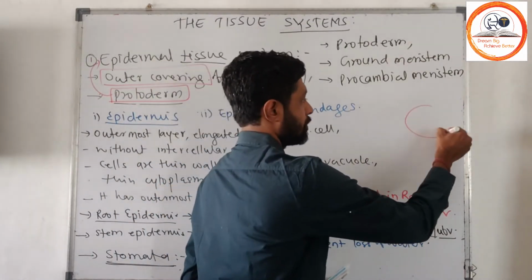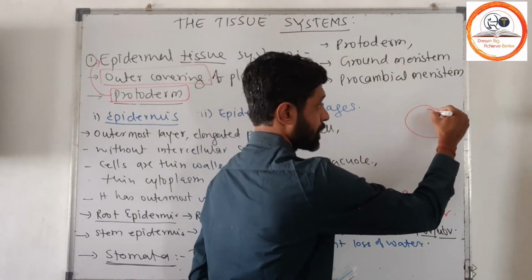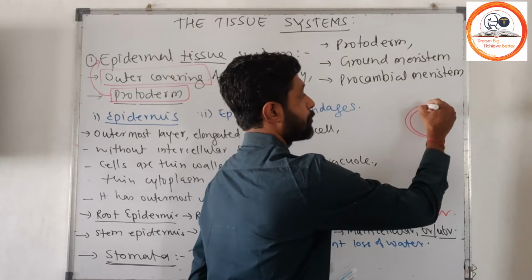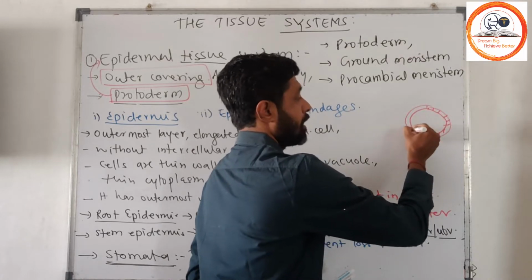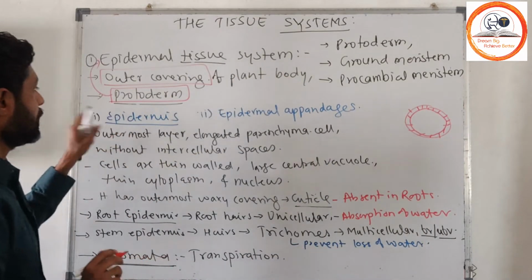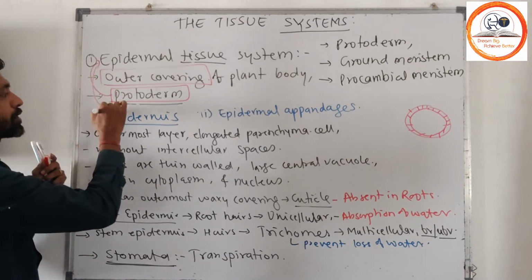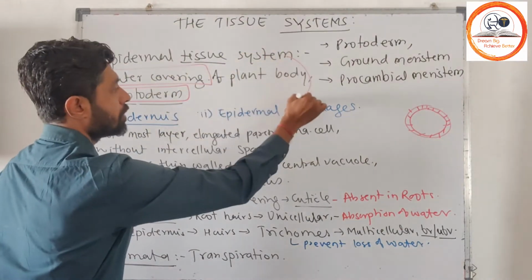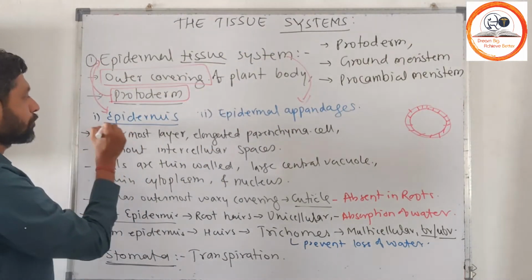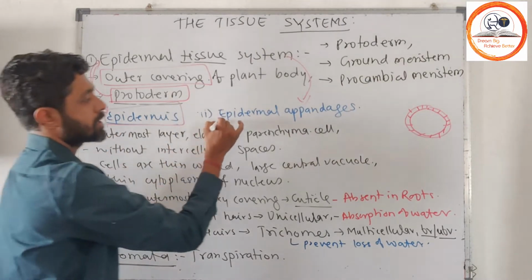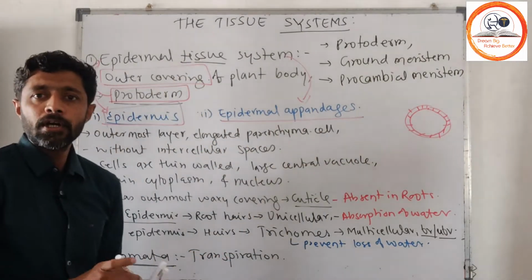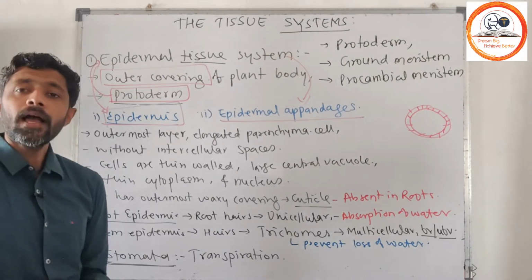Suppose here we have a plant, and we are taking a transverse section of it. This outer covering will be formed by epidermis. The epidermal tissue system has two categories: first epidermis, and second epidermal appendages.